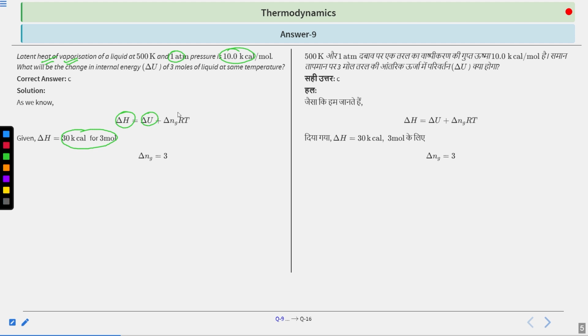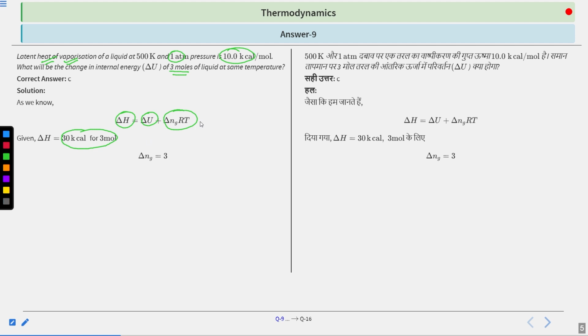Delta U we have to calculate, and delta NgRT is what? Change in number of gaseous molecules. Initially there were no gaseous molecules before vaporization. After vaporization, all these 3 moles of liquid will be converted into gas. So 3 moles of liquid is going to 3 moles of gaseous.